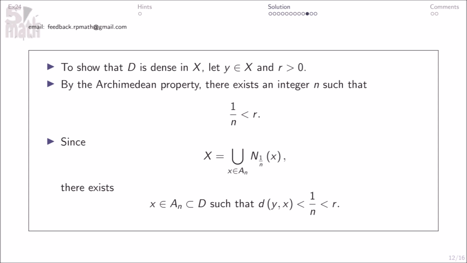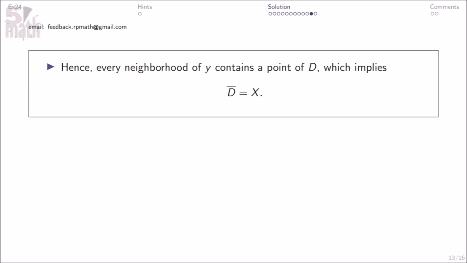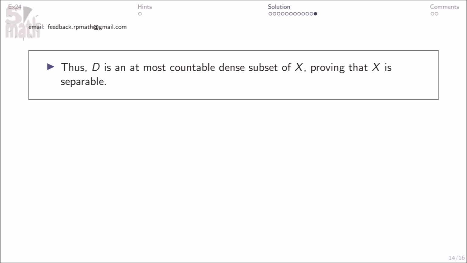To show that D is dense in X, let y element of X and r greater than 0. By the Archimedean property, there exists an integer n such that 1 over n is less than r. Since X equals this, there exists x element of An subset of D such that this. Hence, every neighborhood of y contains a point of D, which implies D bar equals X. Thus, D is an at most countable dense subset of X, proving that X is separable.